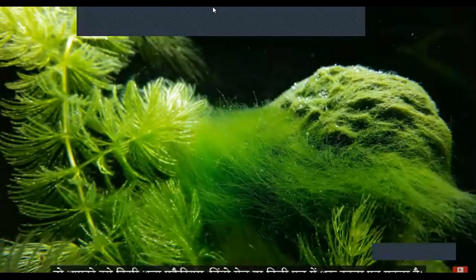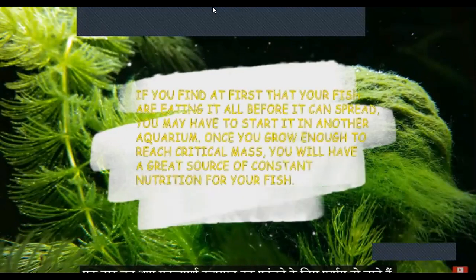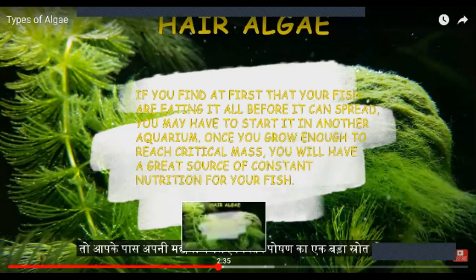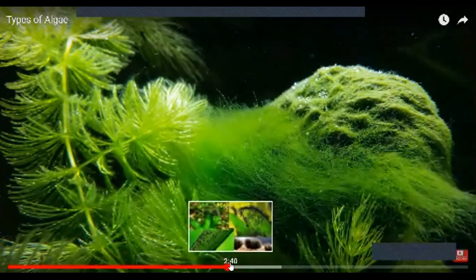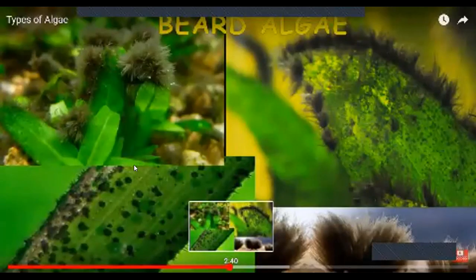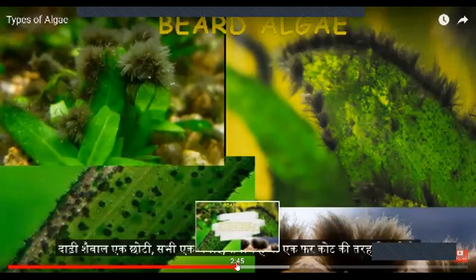Different shapes of algae. See how diversified they are.